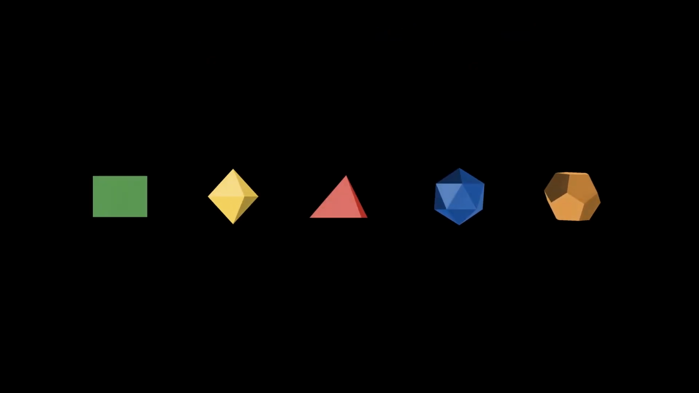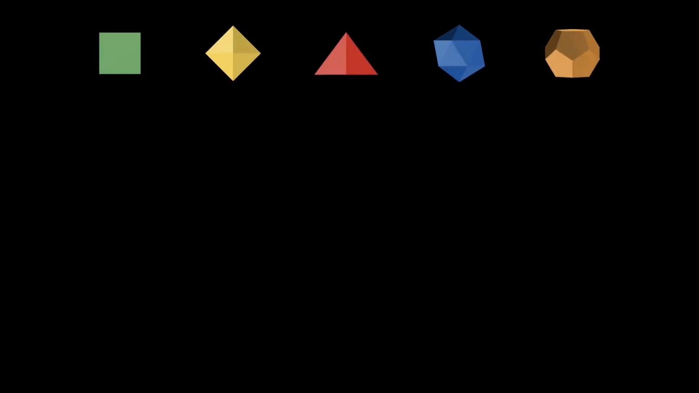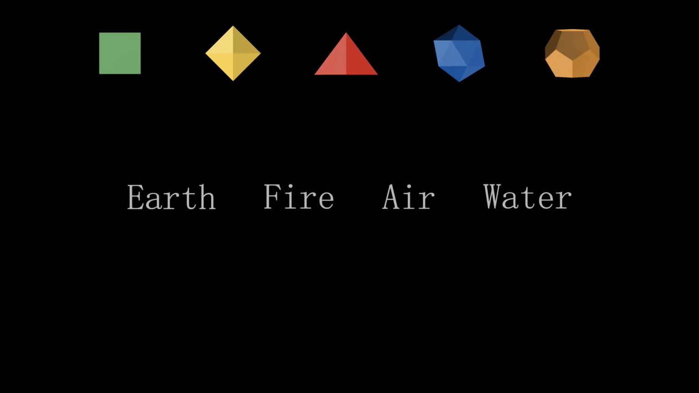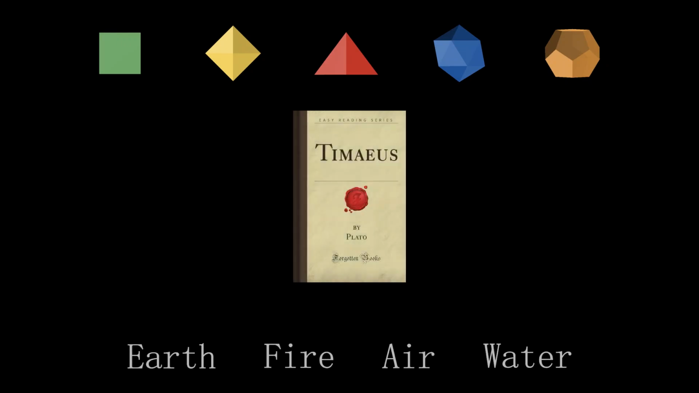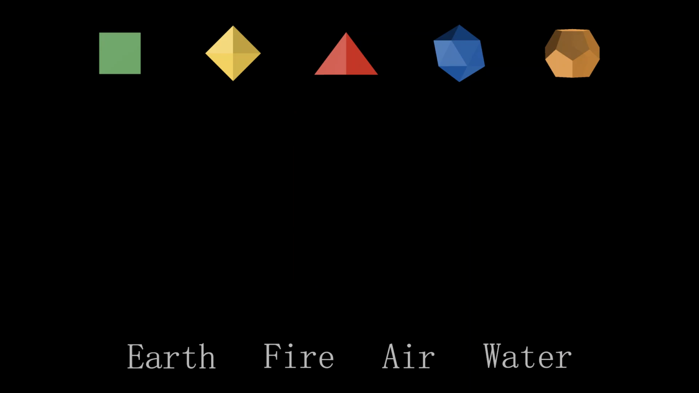Over 2,000 years ago, the ancient Greeks recognized regular polyhedra and clearly understood that there are only 5 types. At the same time, they believed the world was composed of 4 elements: earth, fire, air, and water. In his dialogues, Plato associated these 4 elements with regular polyhedra. Let's explore the logic he presented.